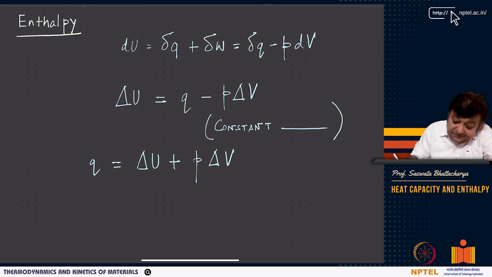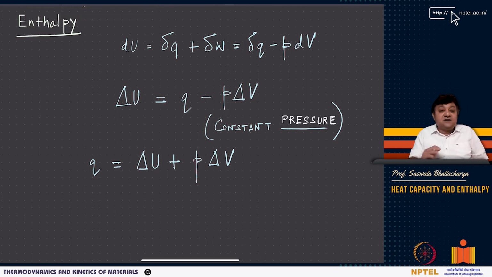There should be a V delta P. So I assume, for example, that's why I gave a blank here, that we are talking about constant pressure, and we are looking at the energy balance at constant pressure. Then delta U is nothing but Q minus P delta V. Okay, so this is done at constant pressure.